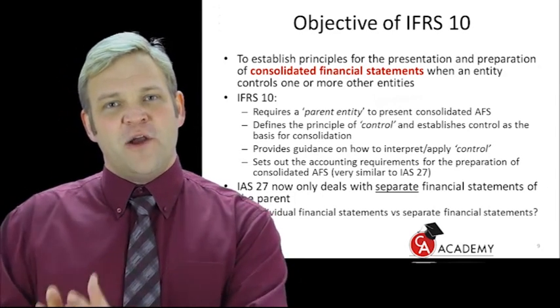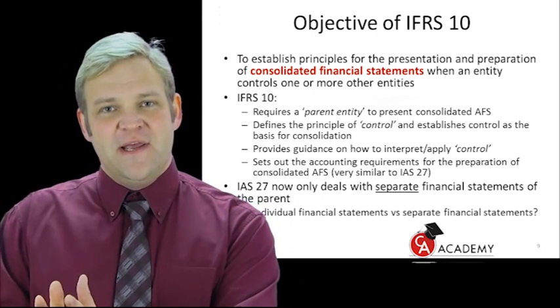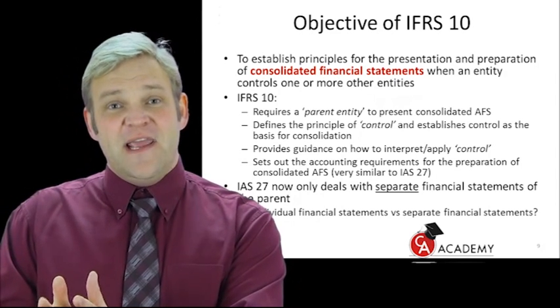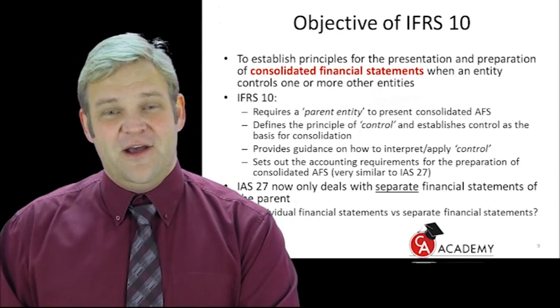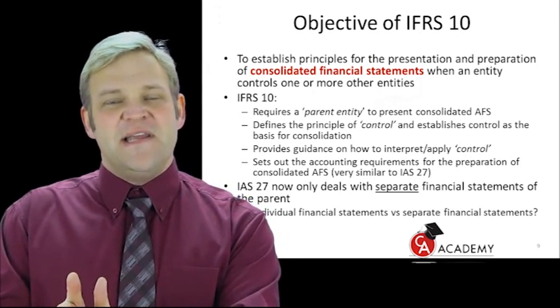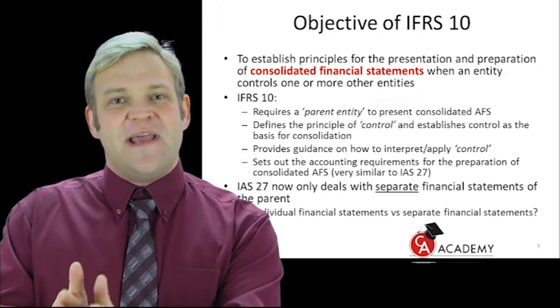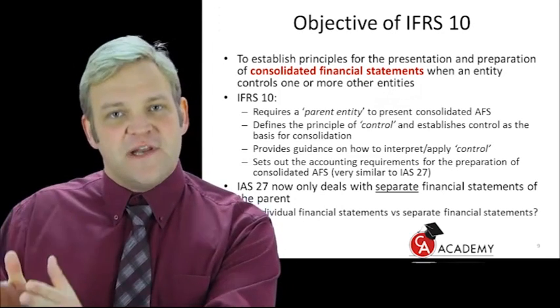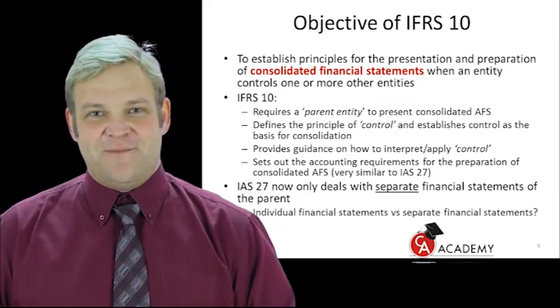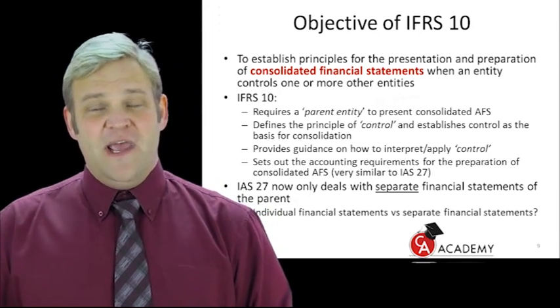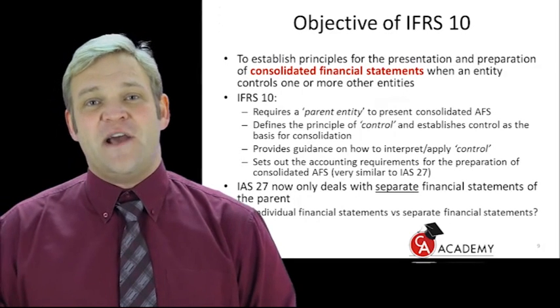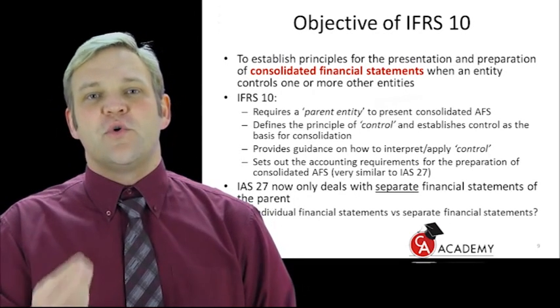Now, if we move on and we say there's a parent company that holds an investment in a subsidiary, okay? That parent company is going to prepare separate financial statements because those basically preempt the consolidated or group financial statements. So that's very important to know. And I think we discussed this in the lecture on IAS 27 as well, but here's a short revision for you.